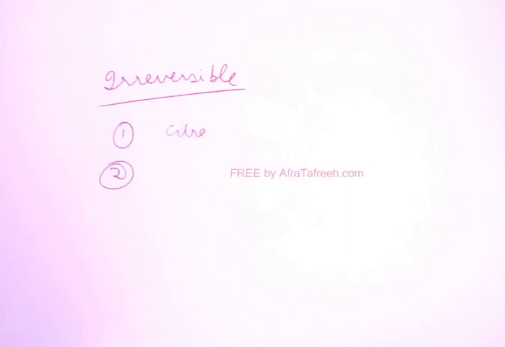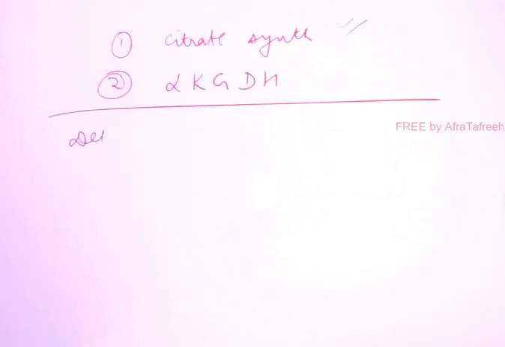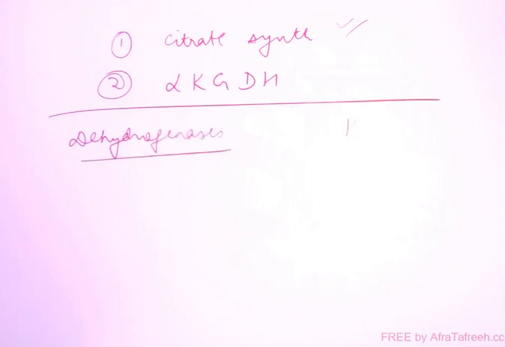And now, irreversible steps of TCA cycle. There are two irreversible steps. One is citrate synthase and another is alpha-ketoglutarate dehydrogenase. If both are given, then go for citrate synthase, right? Now tell me, how many dehydrogenases are there in TCA cycle, and how many kinases are there in TCA cycle?